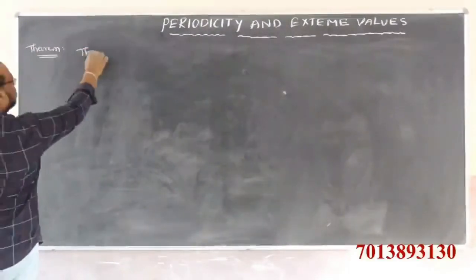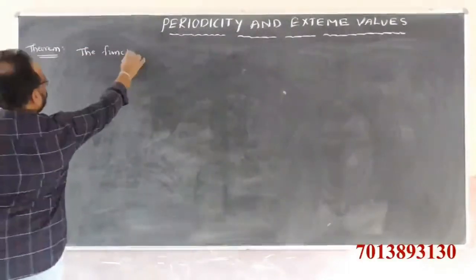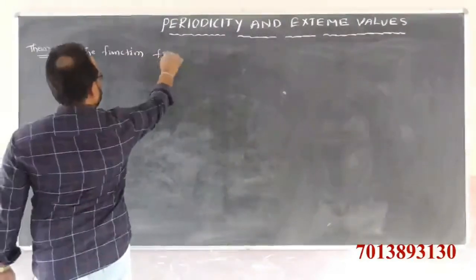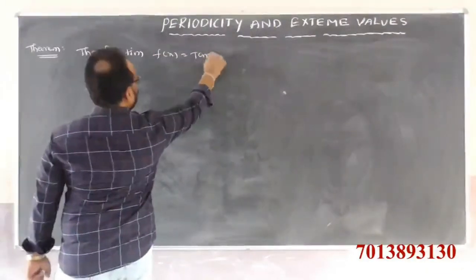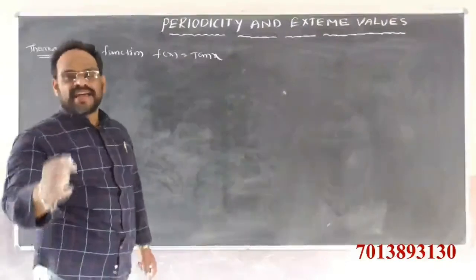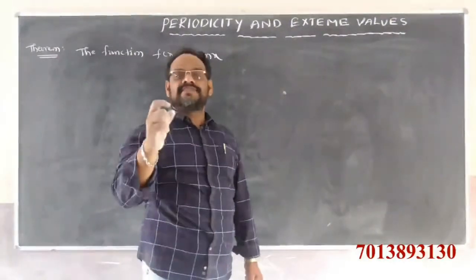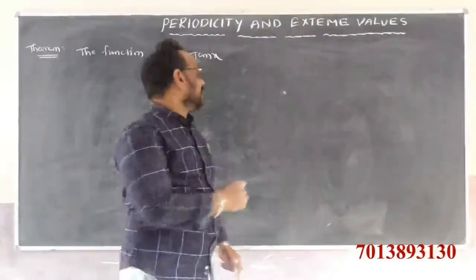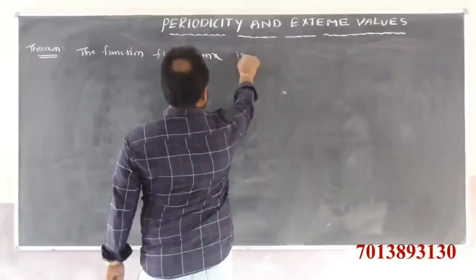The function f of x is equal to tan x is a periodic function.